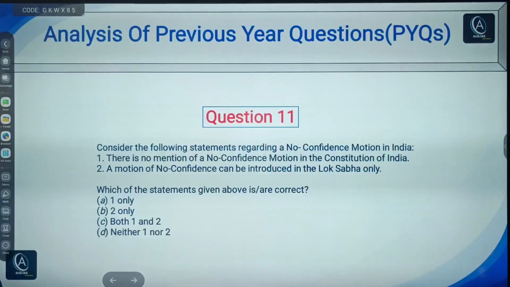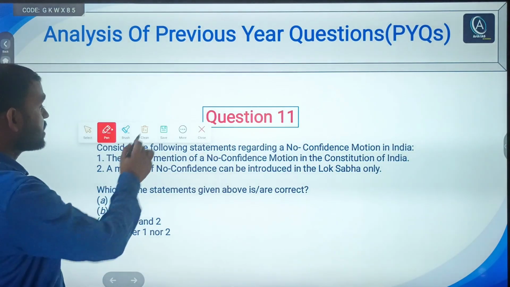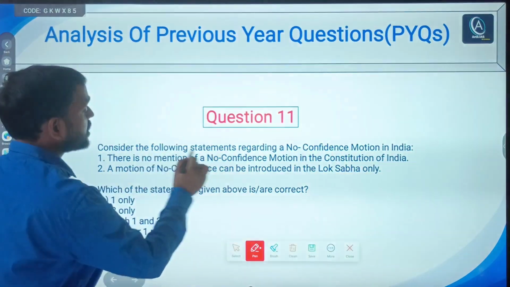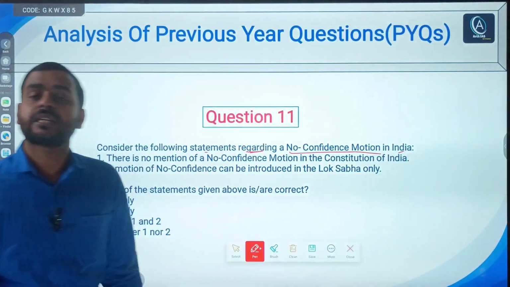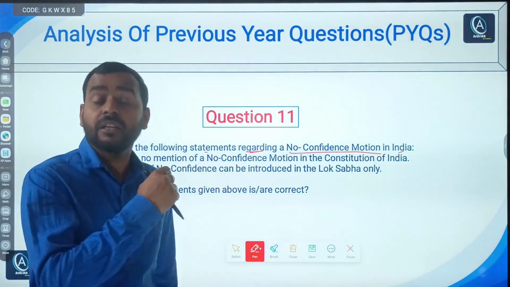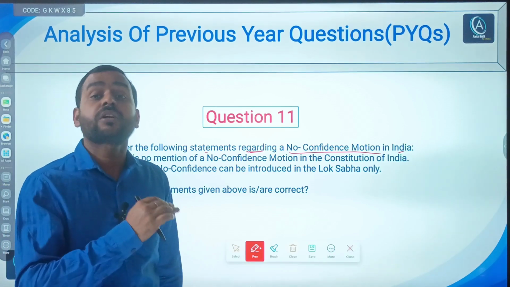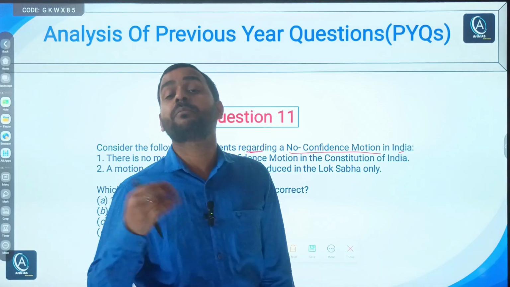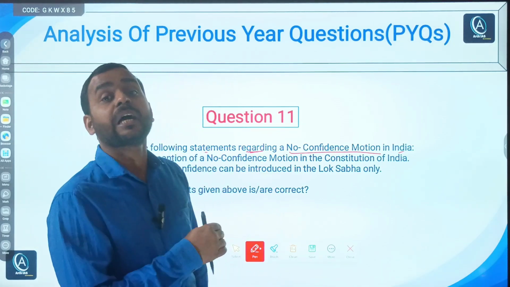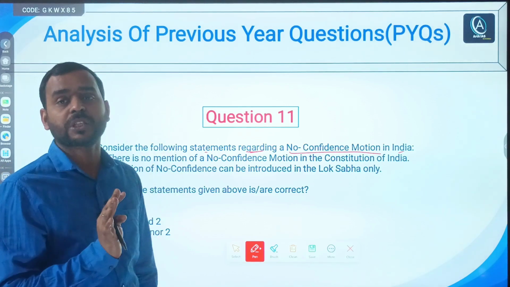Now, 11th question. It says, consider the following statements regarding no confidence motion in India. Simply, no confidence motion means when the current government has failed. For example, the current MPs at union level or MLAs at state level do not have confidence in the ruling government. They can bring a no confidence motion.